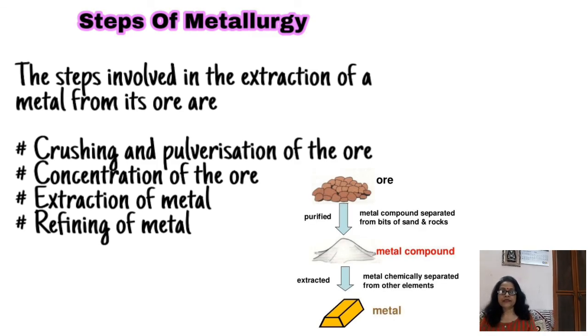There are various steps involved in the extraction of metal from its ore. The first step is crushing the ore. The second step is concentration of the ore. The third one is extraction of the metal. The fourth one is refining of the metal.